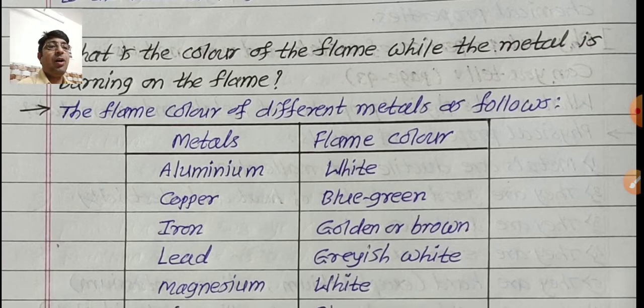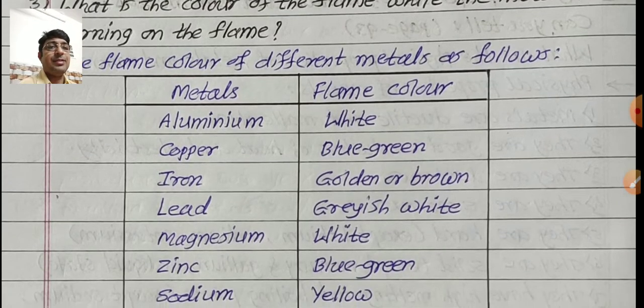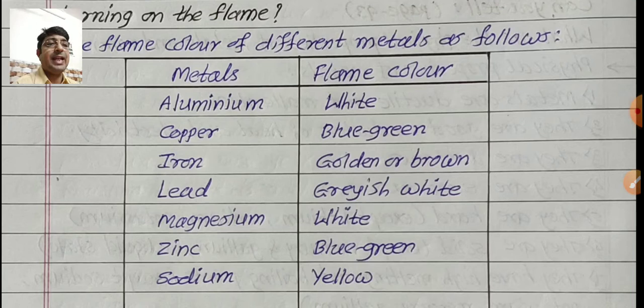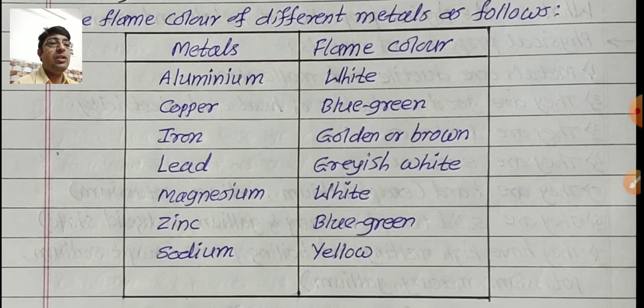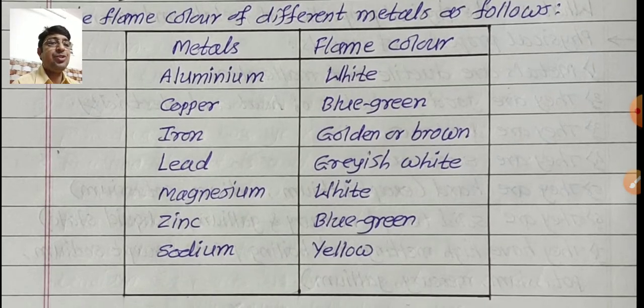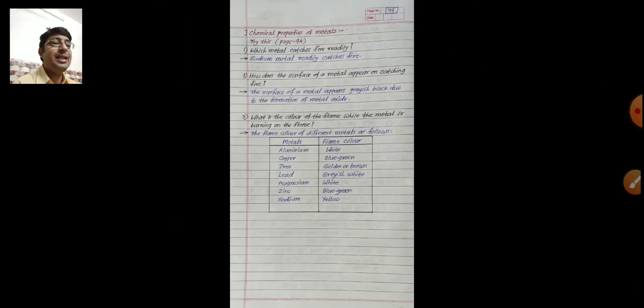Flame color of different metals is as follows. First metal is aluminium: after burning, flame color is white. Copper, blue green. Iron, golden or brown. Lead, grayish white. Magnesium, white. Zinc, blue green. And sodium, yellow color flame we observe at the time of burning these metals. Are you all getting this? This is the activity given here.